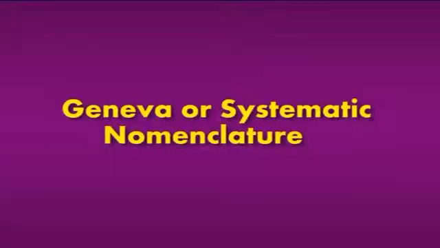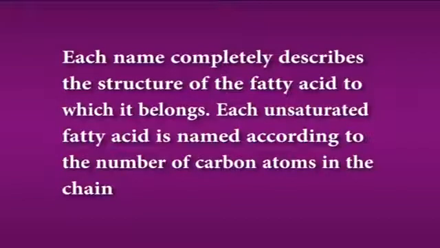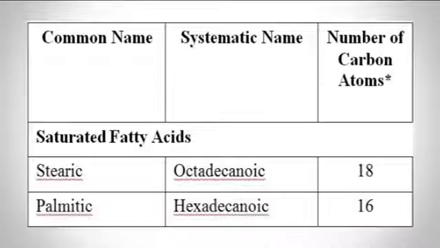Now let us see how Geneva or systematic nomenclature is being done. The Geneva naming system is a systematic method of naming the fatty acids. Each name completely describes the structure of the fatty acid to which it belongs. Each fatty acid is named according to the number of carbon atoms in the chain. As you can see in the table, stearic acid, which has 18 carbon atoms in its chain, has the name octadecanoic acid. Octadec means 18. The oic ending signifies that there is an acid group present. Anoic signifies that there are no double bonds in the chain.